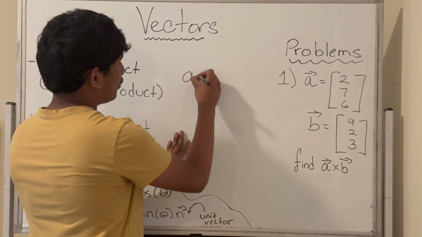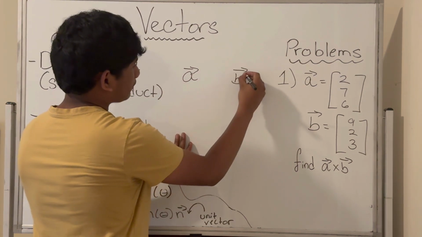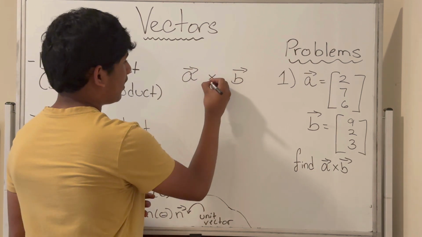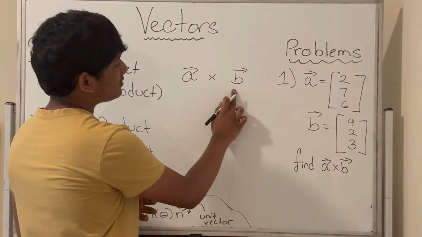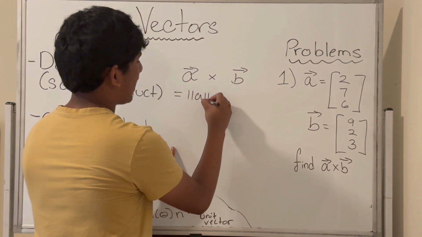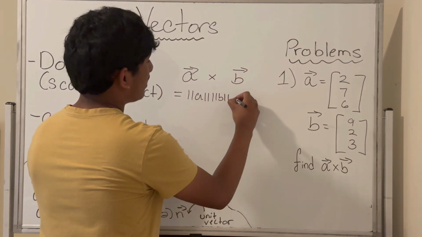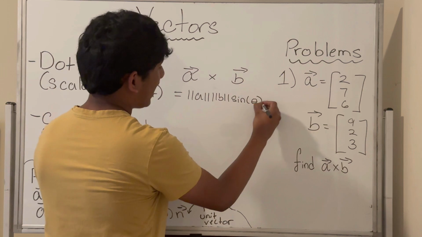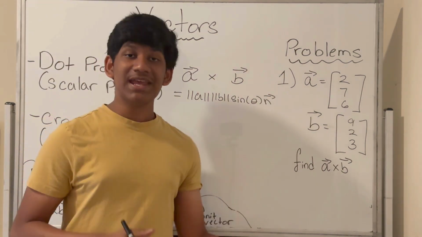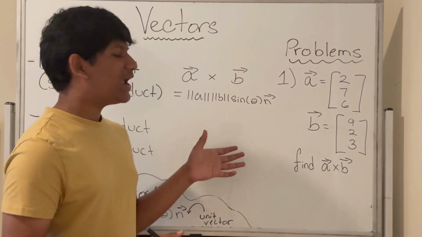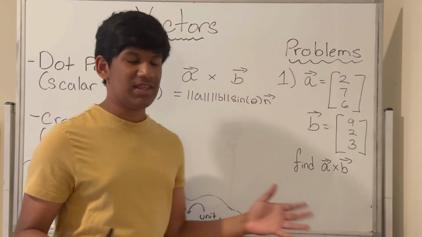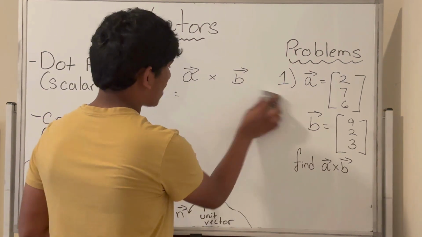Let's say you have vector A and vector B. If you want to take their cross product, we simply denote it by drawing this small x. So this represents A cross B. Now what's the formula for this? Well, it's the magnitude of A times the magnitude of B times sine of theta times unit vector n. The purpose of the unit vector n is to make the resulting vector perpendicular or orthogonal to the plane made by A and B. Now we won't be using this formula to solve this problem in this video, so we won't be talking much about it.